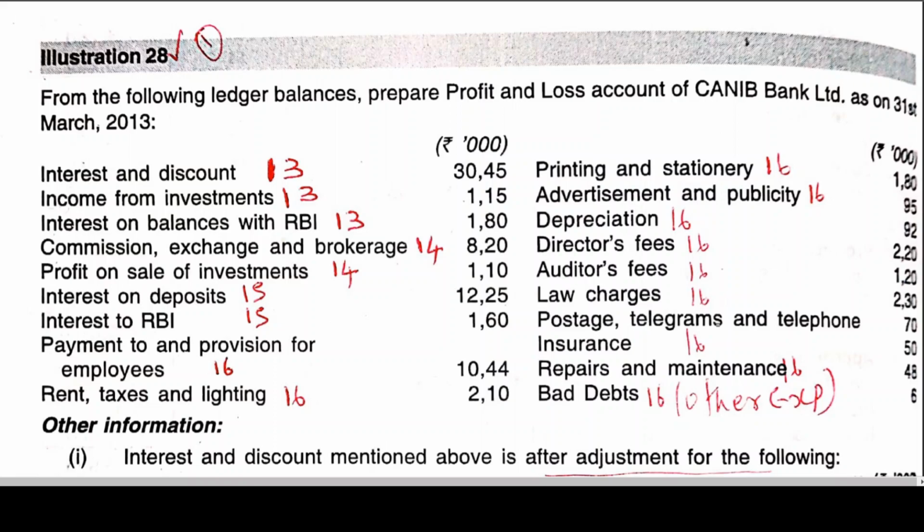But you should understand the nature of banking activities. If you look at the format of P&L account, you know that we are having two things: interest on advances and discount, which is income for them, and then you'll also be having interest on investments.